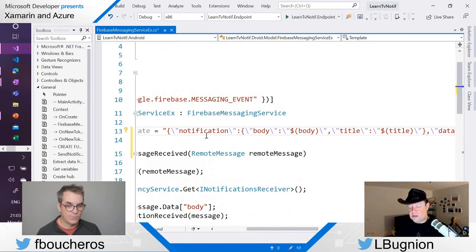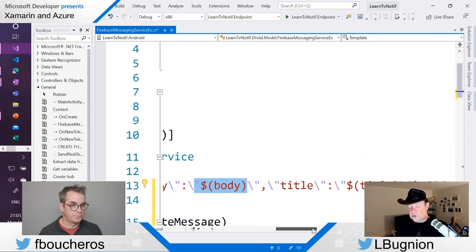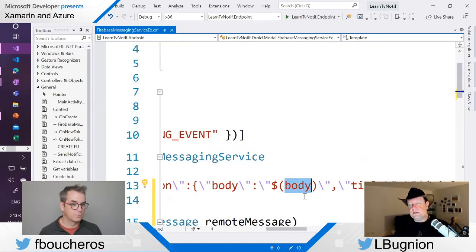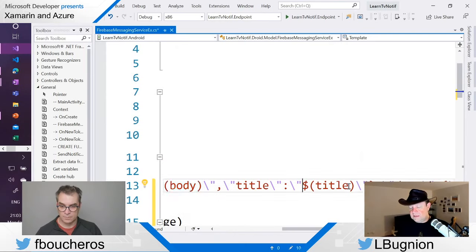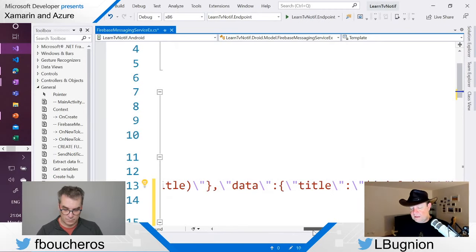We have the notification, and here notice we have this syntax, which means that this property that the notification hub is going to send me, which is called body, is going to be put inside here in the template. And then we have the same for the title. And again, in the data, we also have the title and we also have the body.